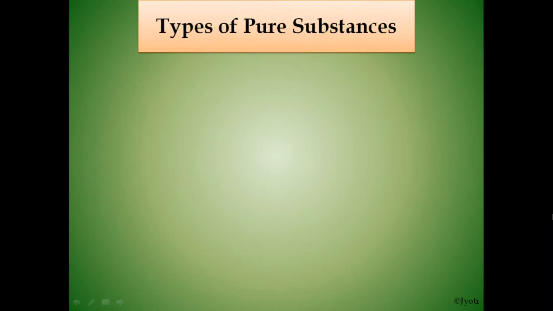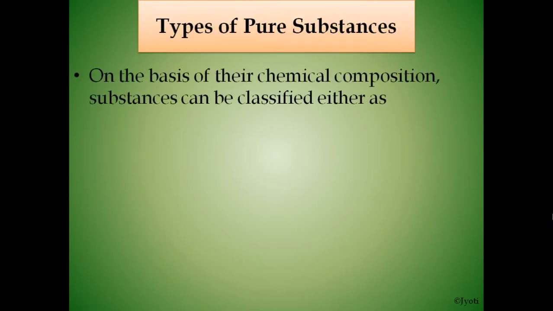Now, what are the types of pure substances? On the basis of their chemical composition, substances can be classified either as elements or compounds. That means the pure substances are of two types. On what basis? On the basis of their chemical composition. Okay. So one is element, other is compound.